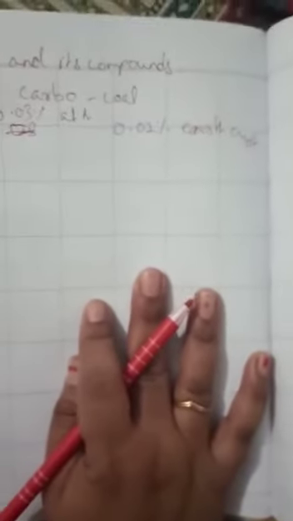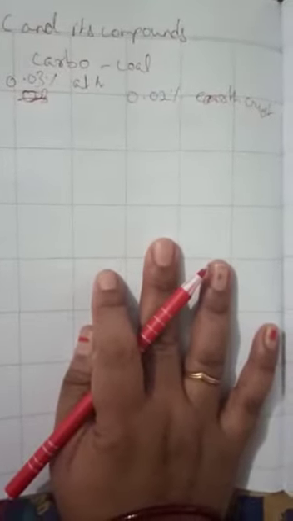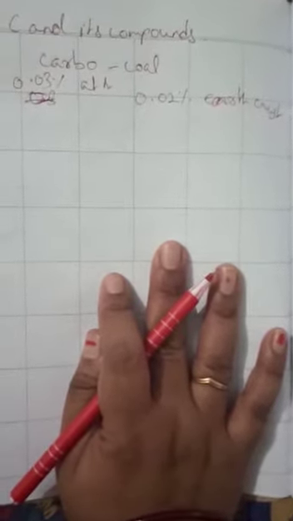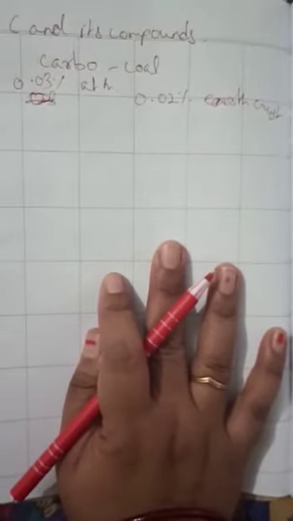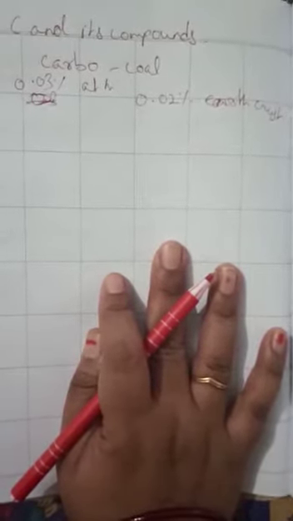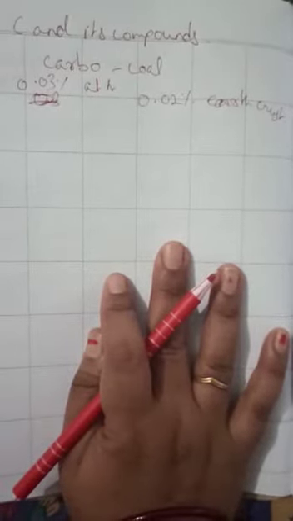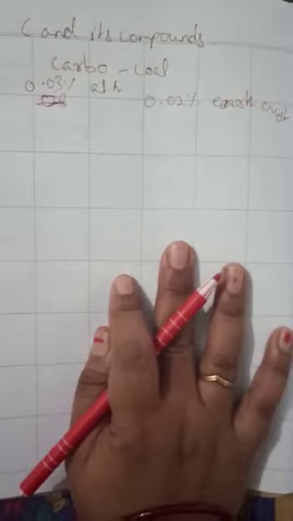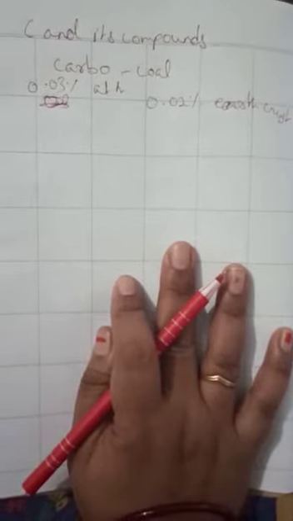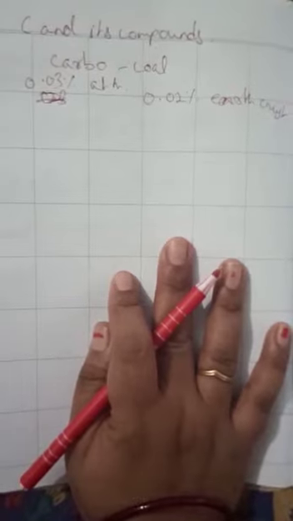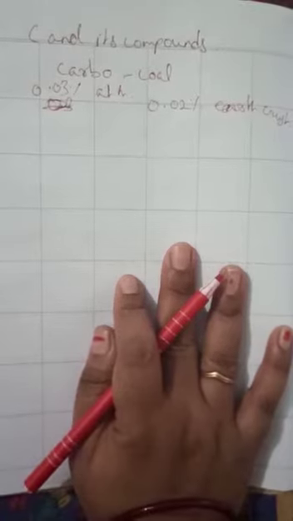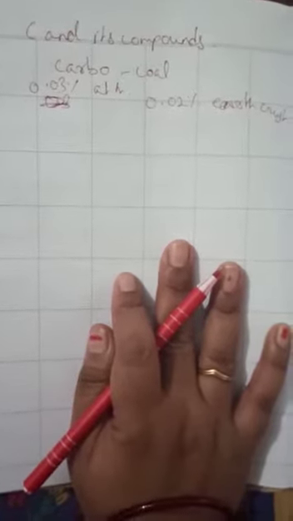Okay, so students, despite this small amount of carbon available in nature, the element carbon has immense importance in every sphere of our life. The importance of carbon can be seen from the fact that we ourselves are made up of carbon compounds, which are called organic compounds. In fact, all the living plants and animals are made up of carbon based compounds which we call organic